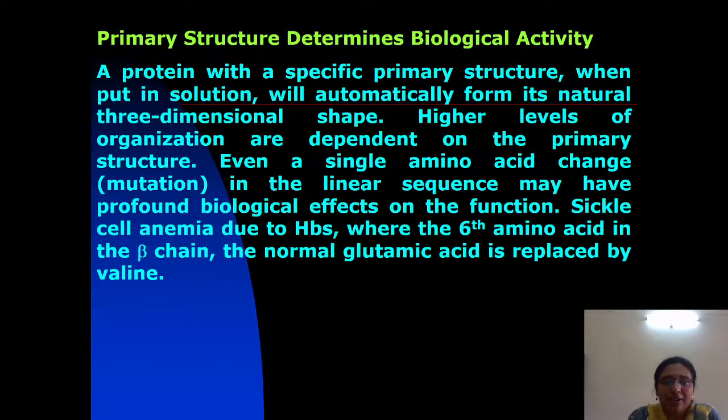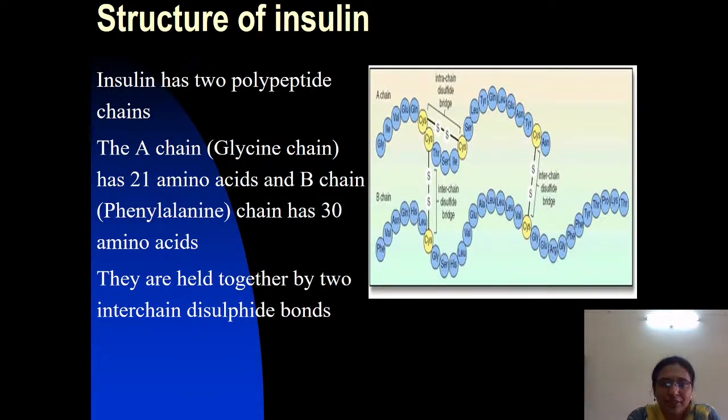We know that the primary structure, the sequence of amino acids, determines the biological activity of a protein. An example of this primary structure is well explained by insulin. Insulin is a hormone which is a polypeptide. It has two peptide chains, A chain and B chain.